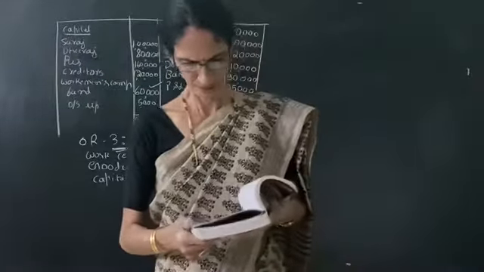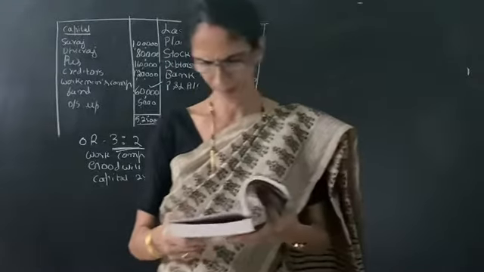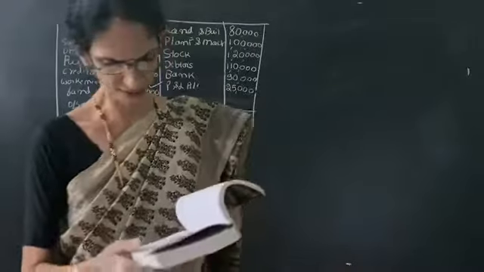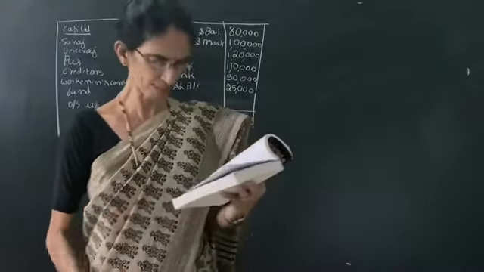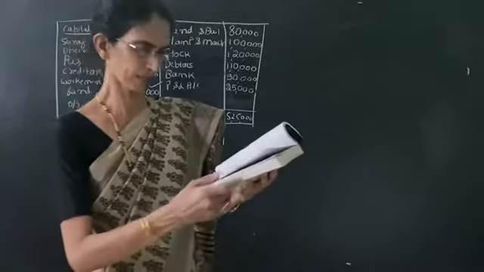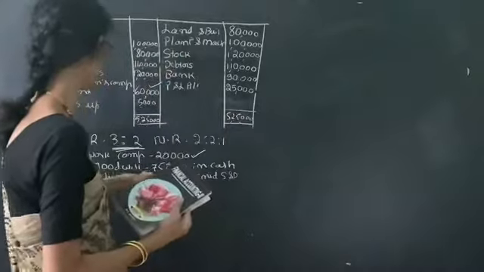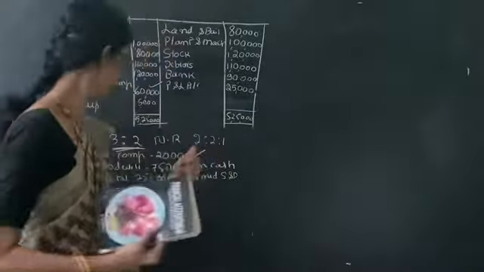Next, the revaluation of assets is given. Land and buildings 1,20,000, plant and machinery 1,40,000, stock 1,00,000, debtors 1,00,000. Next, Manoj brought in goodwill of rupees 75,000 in cash. So he brought the goodwill in cash amounting to rupees